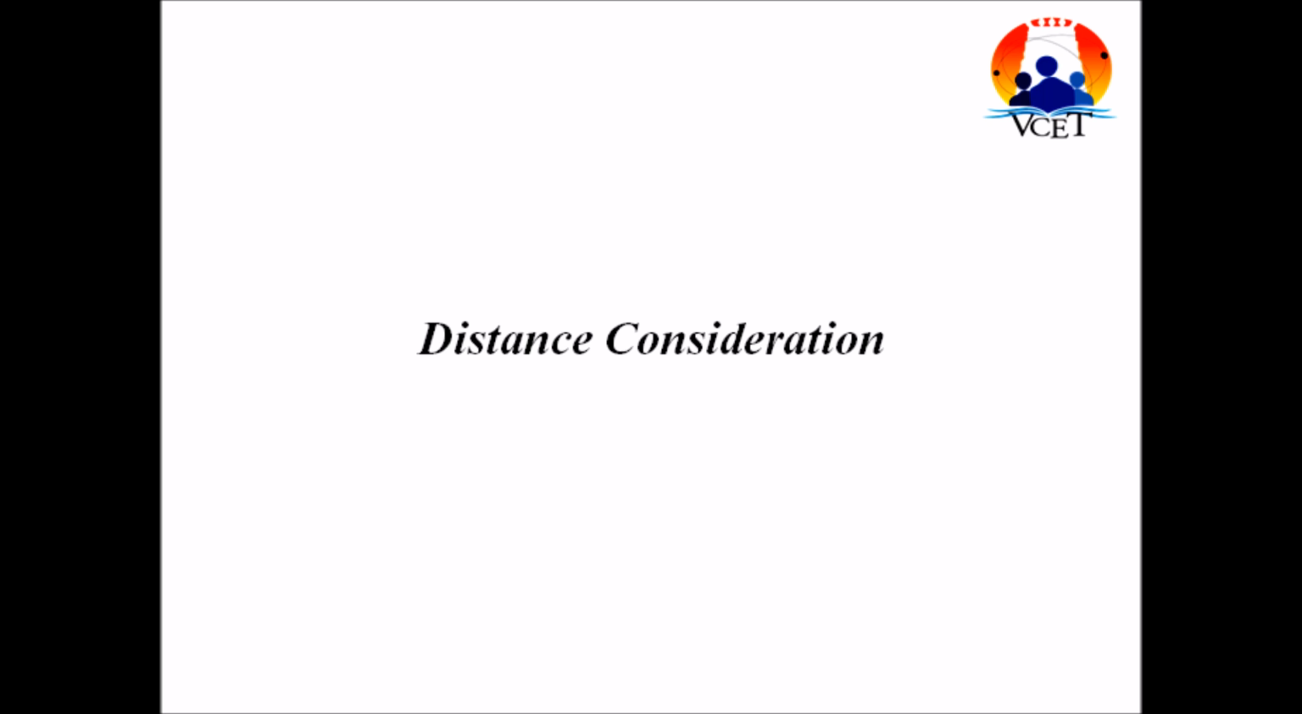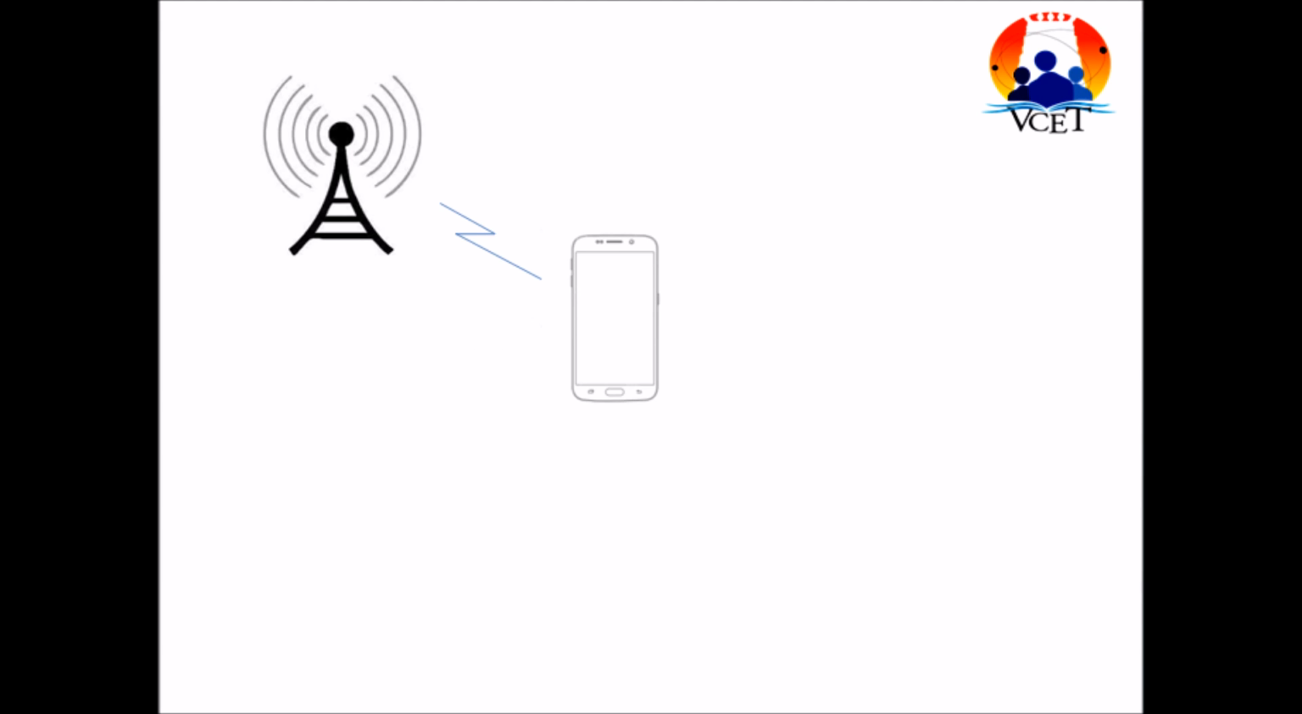Fourth point is distance consideration. In a cell, when the person is moving away from the base station antenna, signal strength decreases, which means signal becomes weak. Near the antenna, the person gets stronger signal, and so there will be no problem in communication.